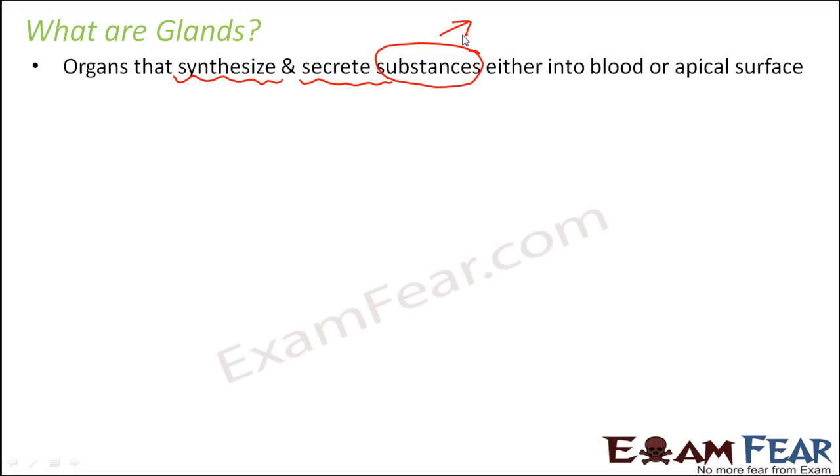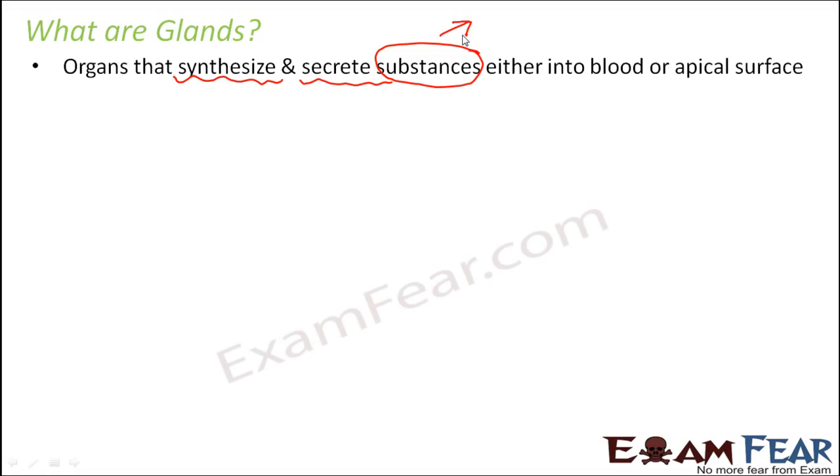There are two ways. One way is some of the glands secrete these substances directly into the blood, and then blood will carry these substances throughout the body, because blood is the circulatory medium. It keeps on flowing throughout the body, so it can actually transport anything to each and every cell of the body. So that is one way where the glands will secrete some substances into the blood, and then blood will carry it to different parts of the body.